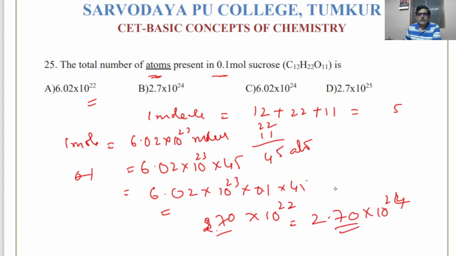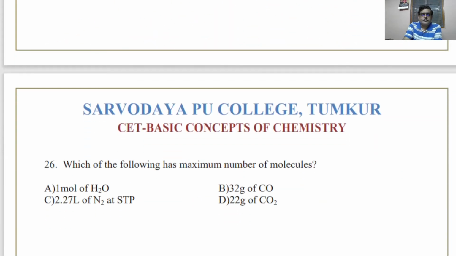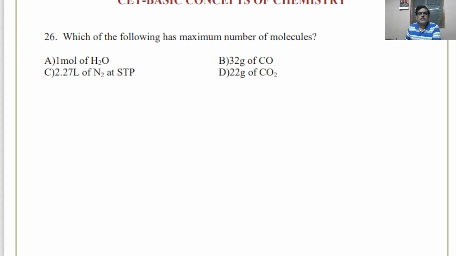So after the powers conversion, we get the answer as this, not the A. This is the answer after multiplying 6 and 45. So how many atoms are there in 0.1 mole of sucrose. Similarly, they may give different compounds. Which one of the following has a maximum number of molecules?